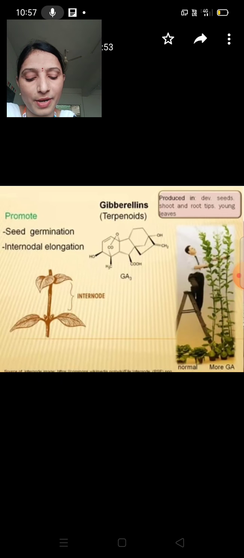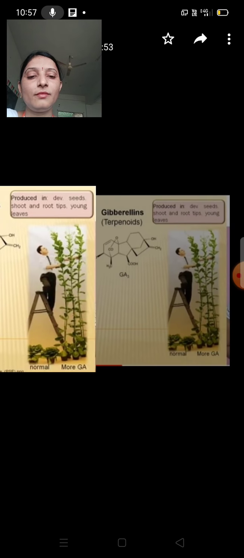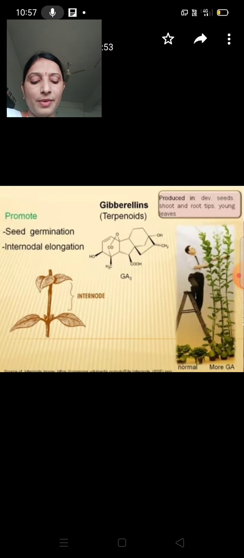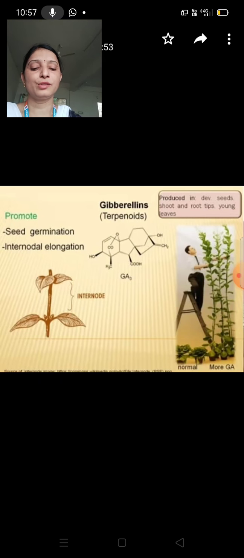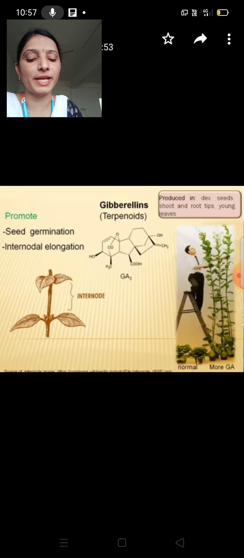Tall plants. See this diagram. They are cabbage plants, cabbage plants treated with gibberellins. These two cabbage plants are the normal ones. In the gibberellin-treated cabbage plants, you can see that internodal elongation caused by gibberellins, compared to the normal cabbage plants.